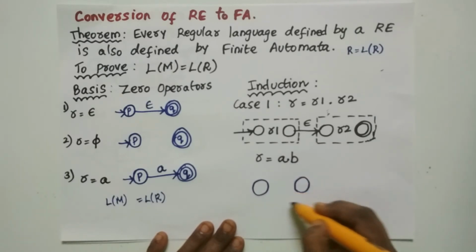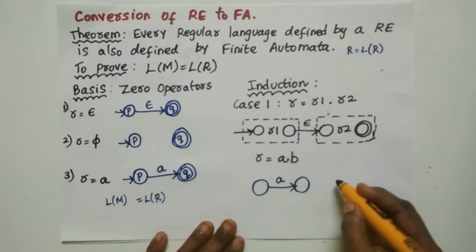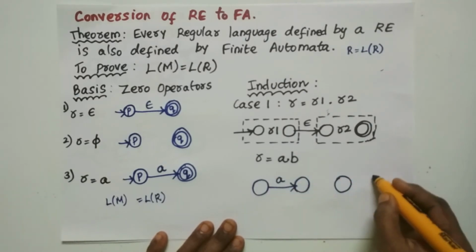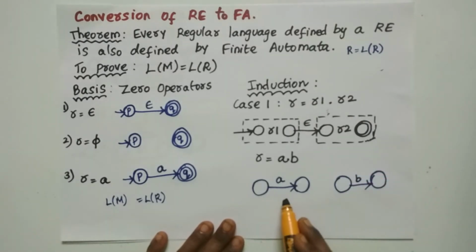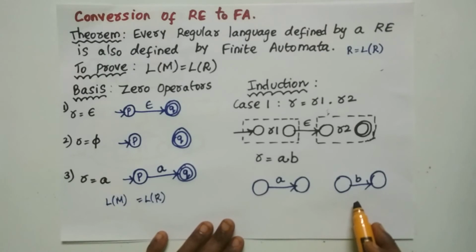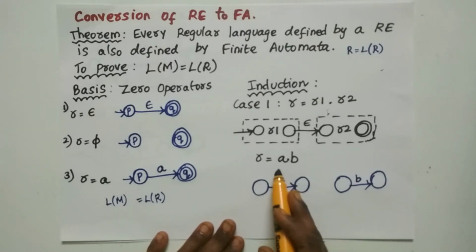So create an automata with the initial and final state with the transition for A, and create an automata with the initial and final state and a transition for B. Now this is the automata for R1 and this is the automata for R2. So now we are going to create an entire automata for R equal to A concatenation B.